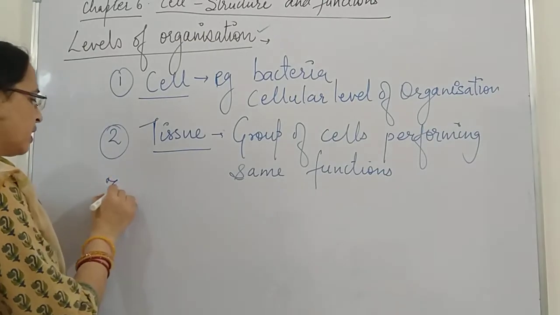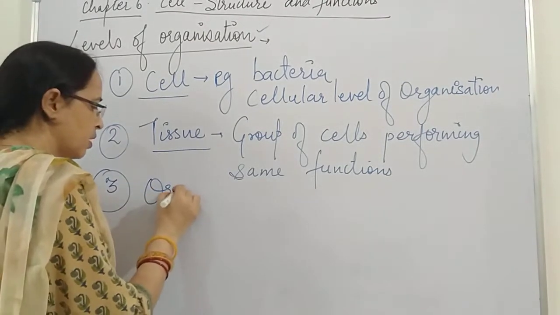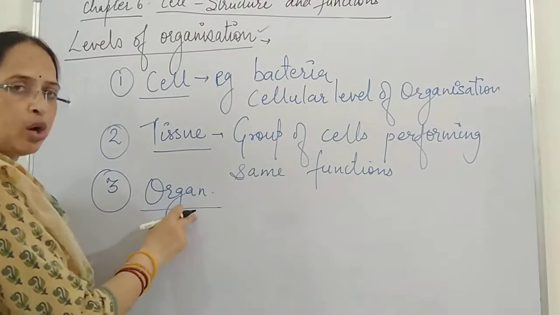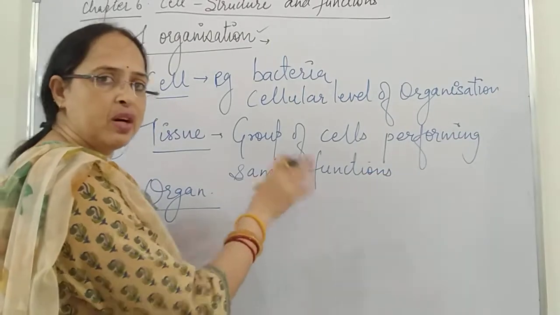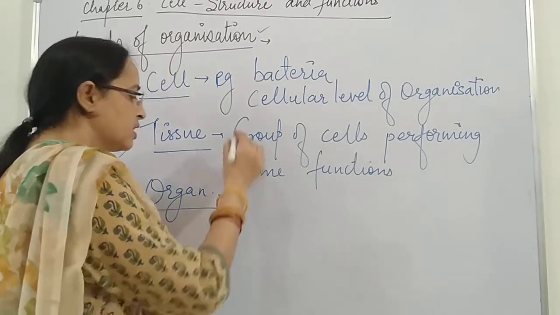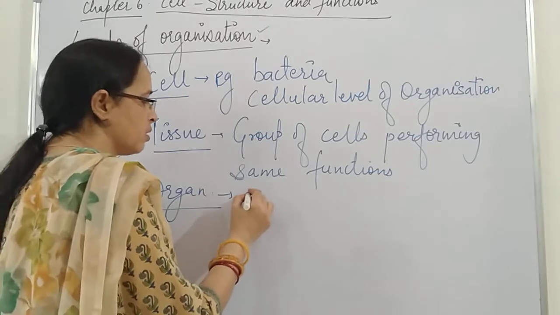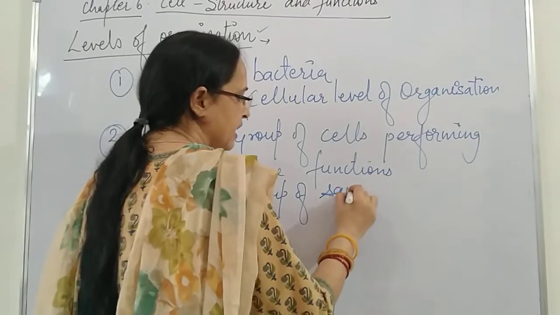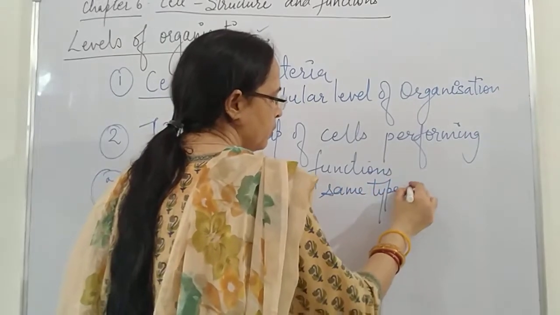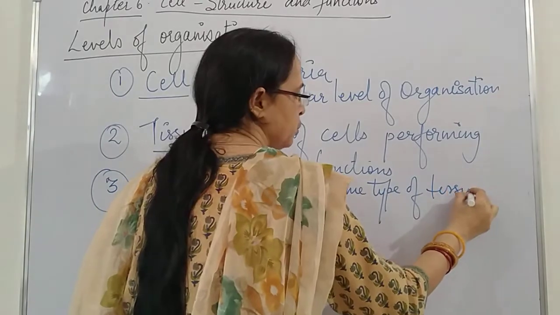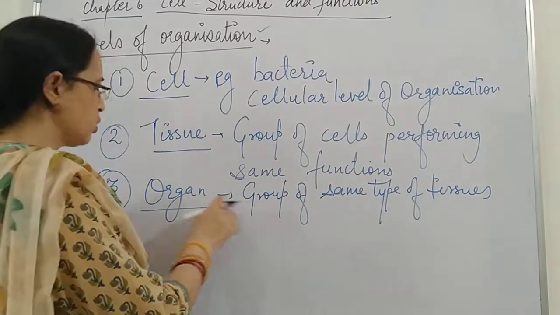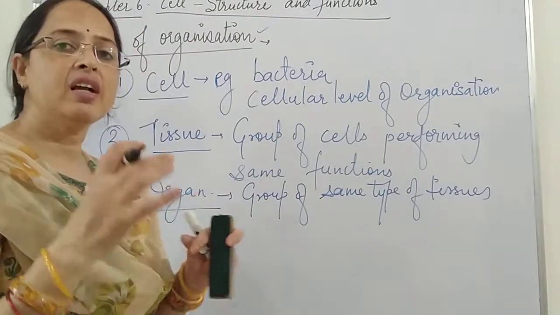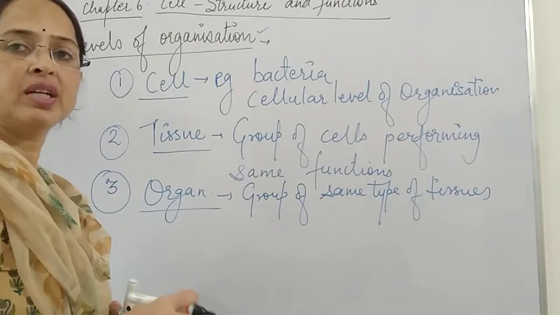Next we talk about the organ, the third type of level. The third level is called the organ level of organization, in which we have a group of the same type of tissues. Organs are formed when the same type of tissues combine together and perform the same function.